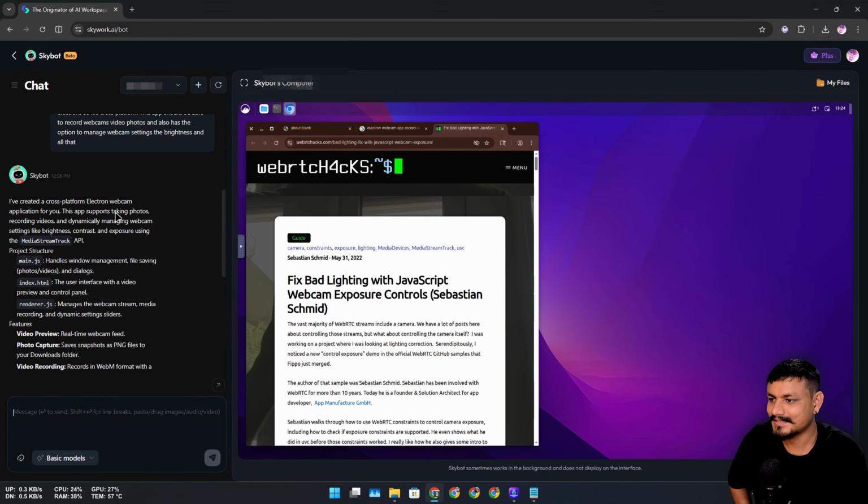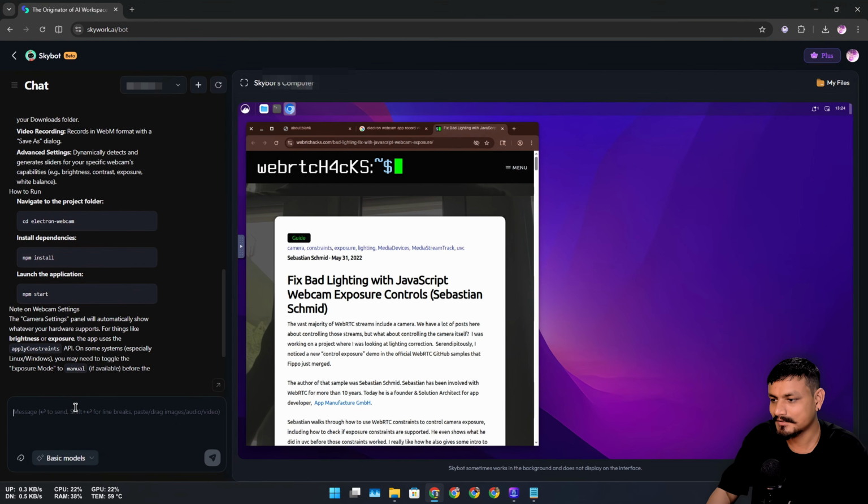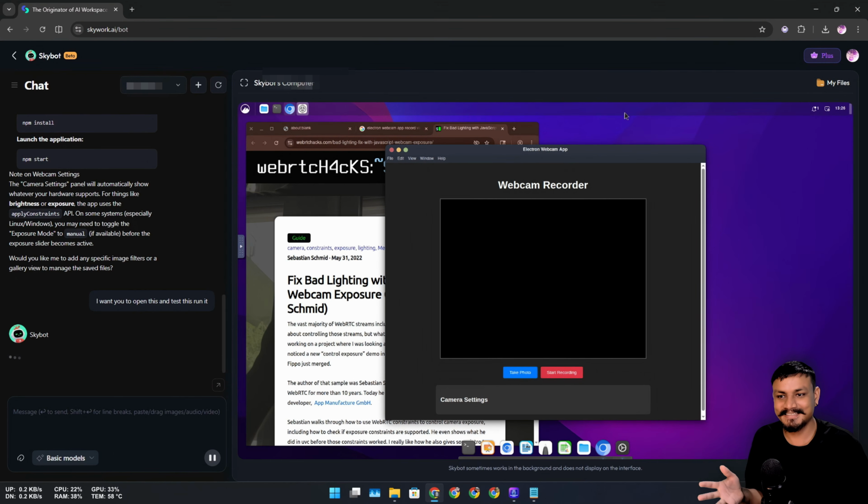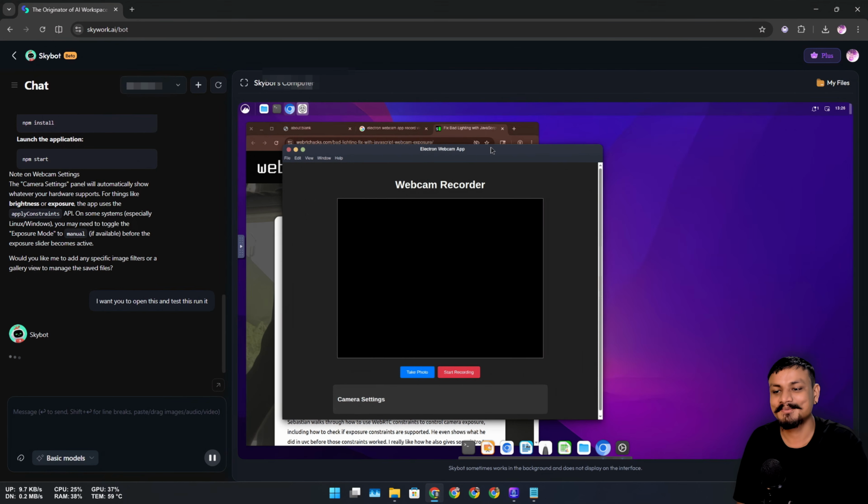Okay, it looks like it has finished its work. Now it's telling me to do it manually. I can ask it to launch it. I should have done that when I gave the first prompt, also test it and all that. Now I'm going to tell it to open this and test it by itself, so I don't have to do anything. And look at that. It actually made an application. This is amazing. So basically, you can do anything that you want with this AI.